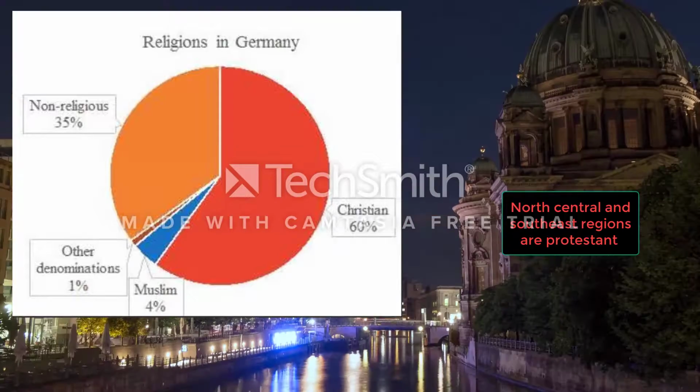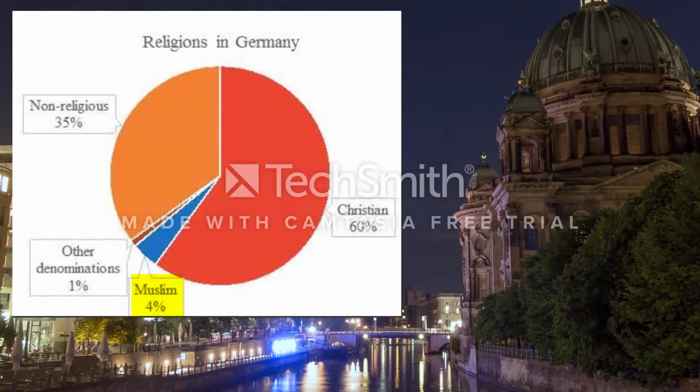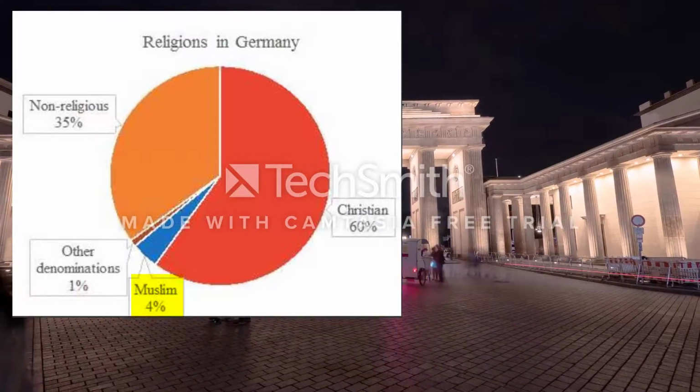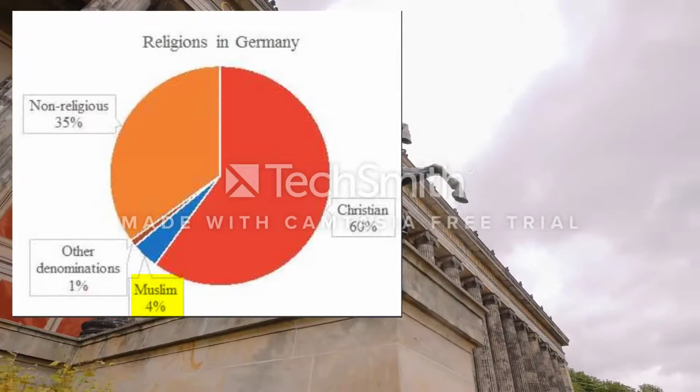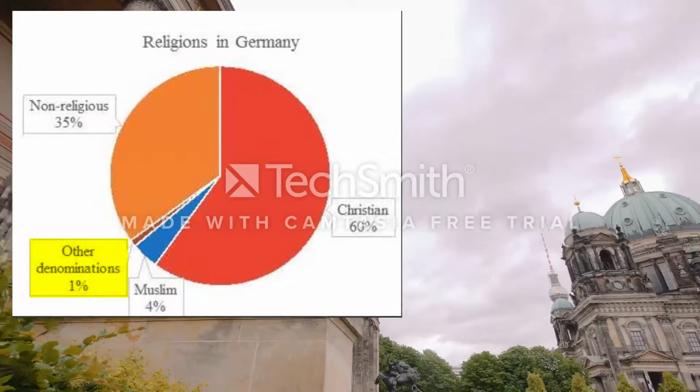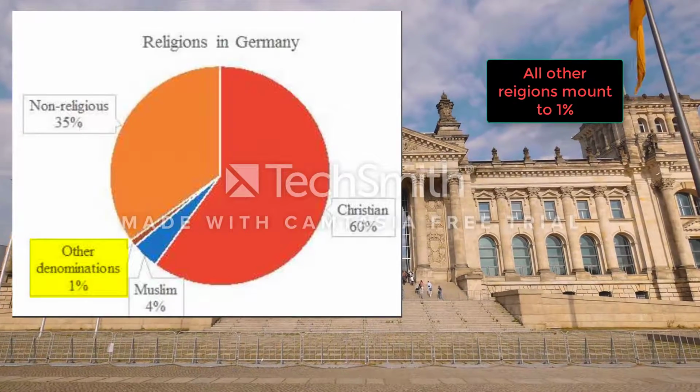2 to 4% of the population are Muslims, which are mostly Turks living in Germany. All other religious denominations put together amount to 1% of the German population.